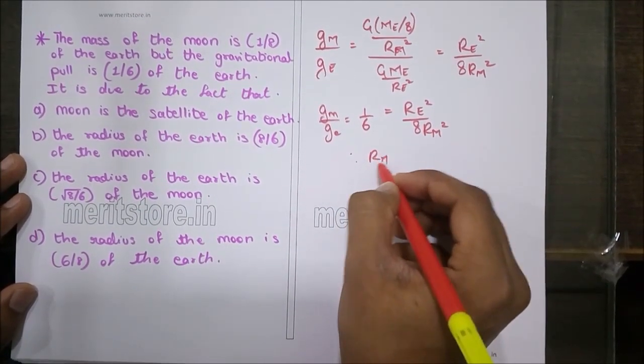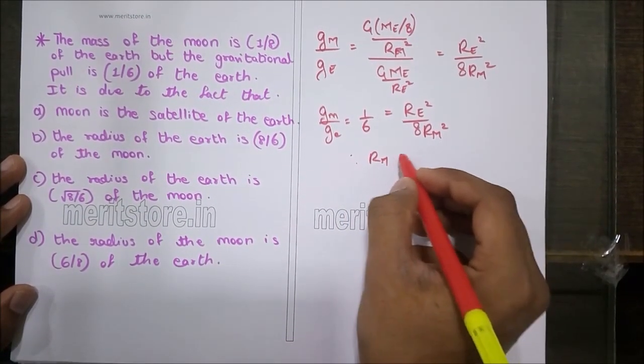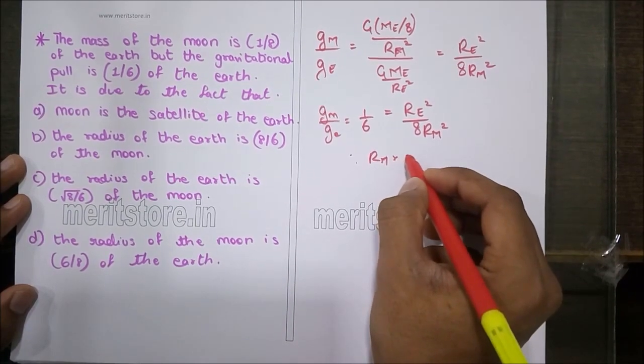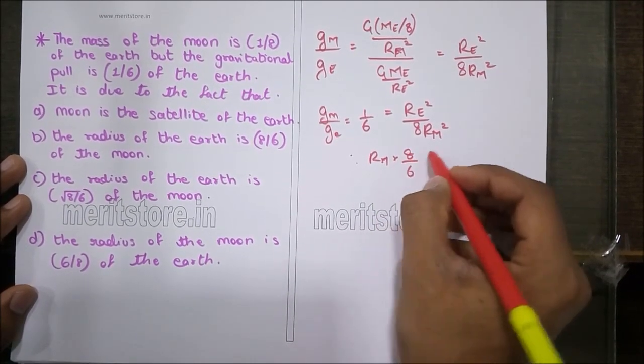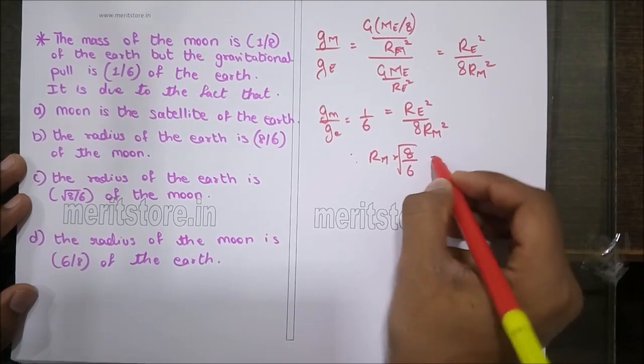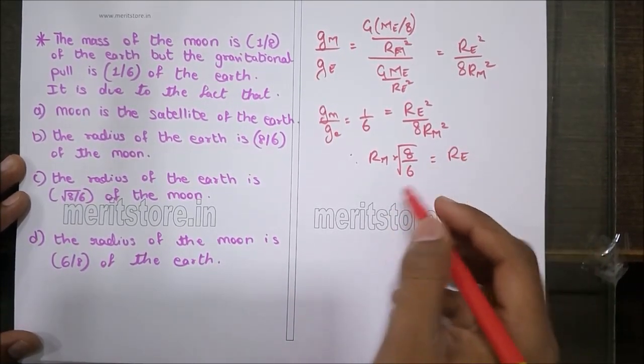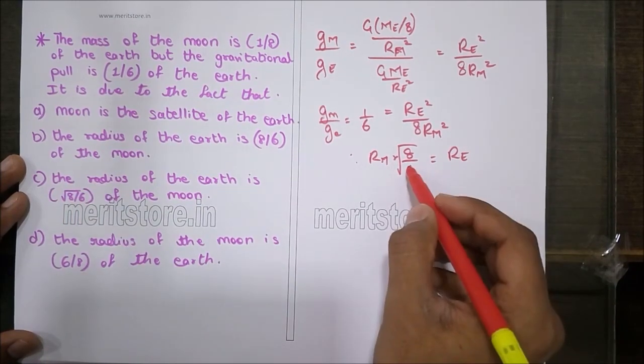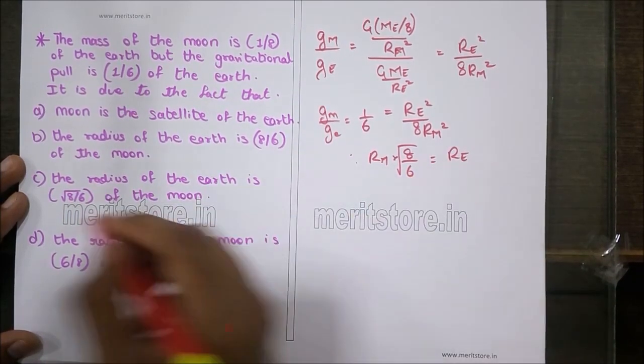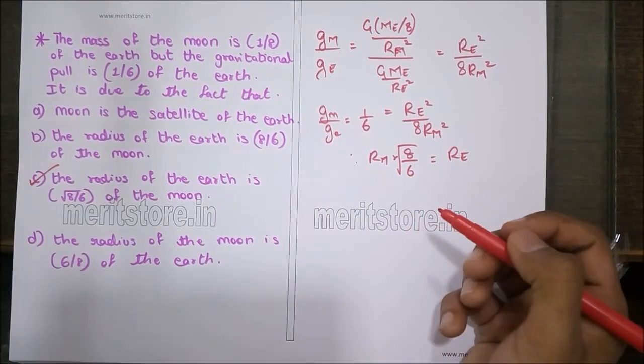Therefore Rm into root of 8 by 6 is equal to Re. Therefore the radius of the earth is root of 8 by 6 times that of the moon. Hence option C is the correct answer.